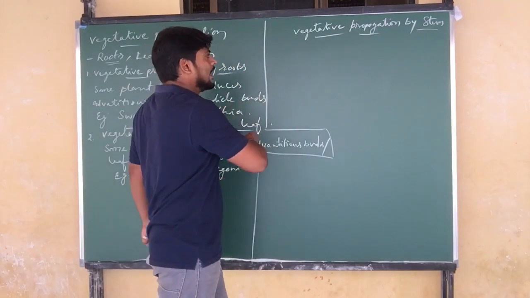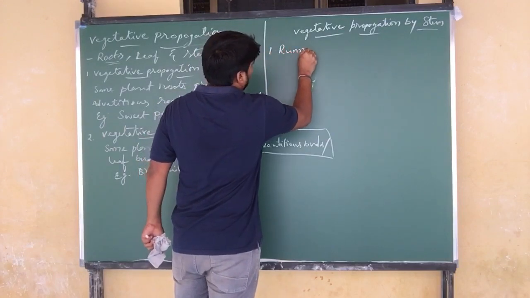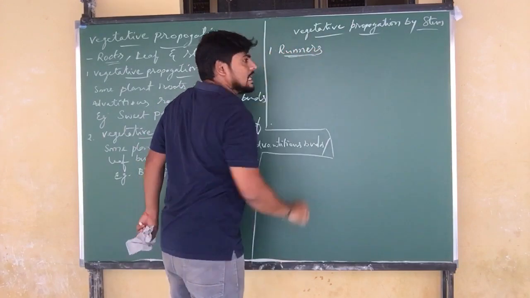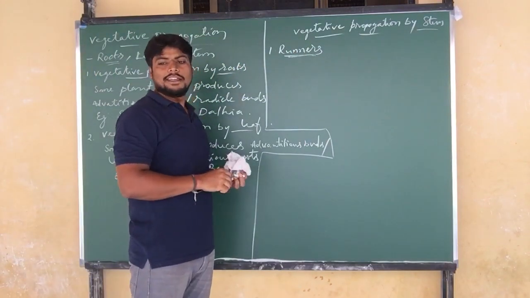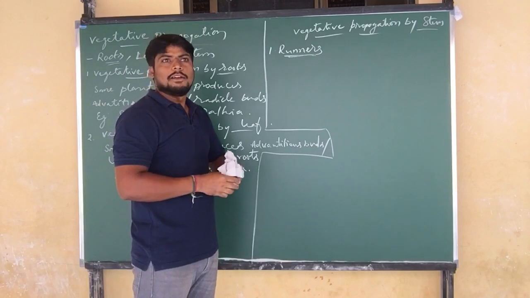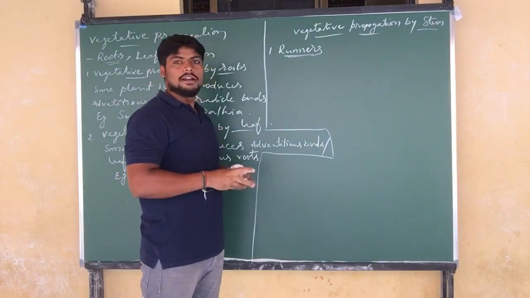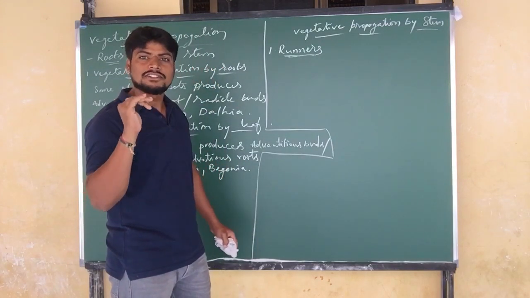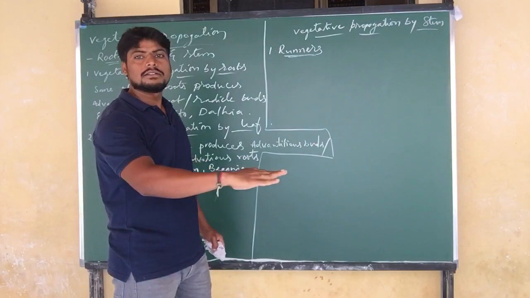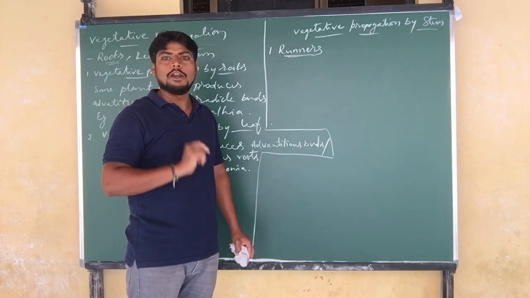Now under vegetative propagation, runners. Runners are not the competitors of events like the Olympics or anything else. Runners are the transverse growth of the stem on the surface of the ground or soil, which develops nodes.